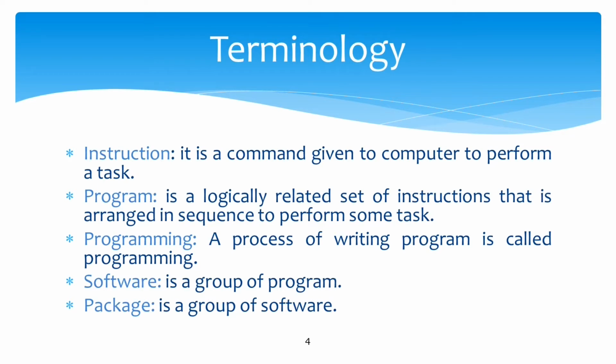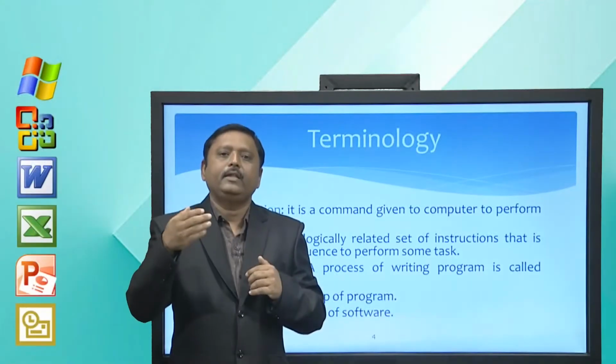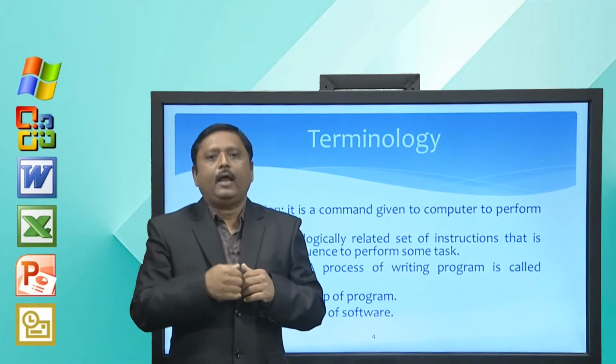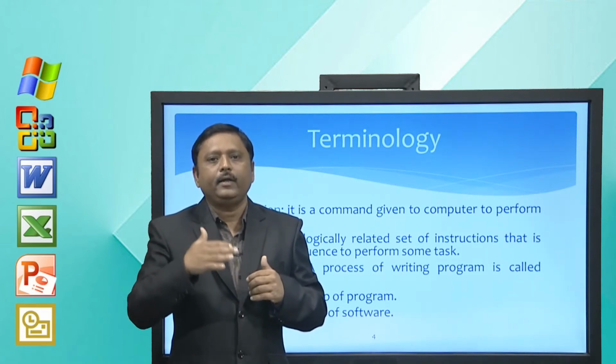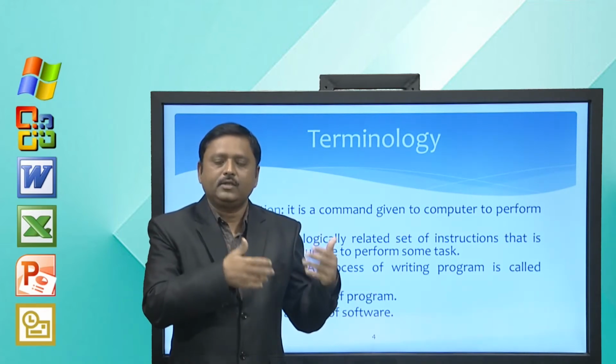Let us take a simple example. Suppose I want to add two numbers and display my result onto screen. So, what I will do is I write down instructions: read value 1, then read value 2, add these two numbers and display result on screen.